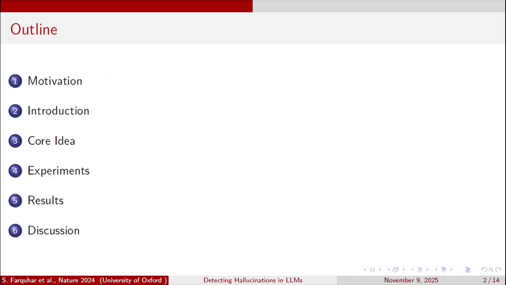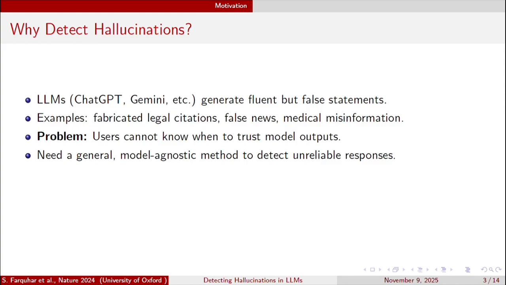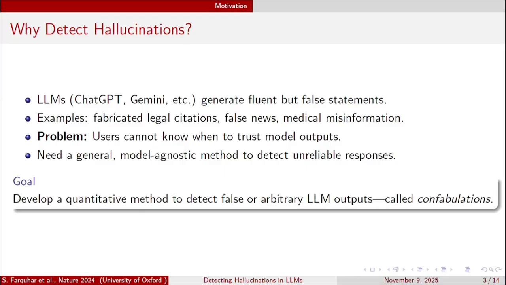So, we know that models like ChatGPT or Gemini can sound very confident, but sometimes produce completely false answers, which is called hallucination. These can have serious real-world effects like fabricated legal citations or unsafe medical advice. So the big question is how can we detect when a model's answer is unreliable?